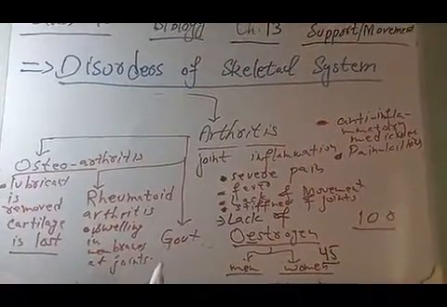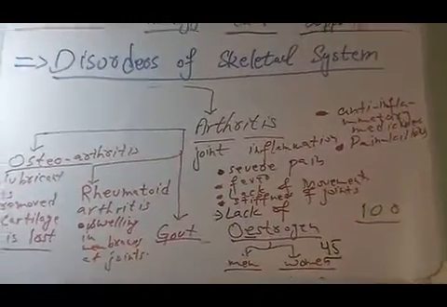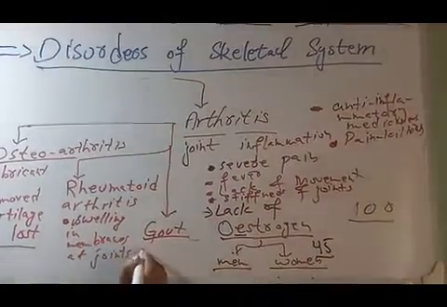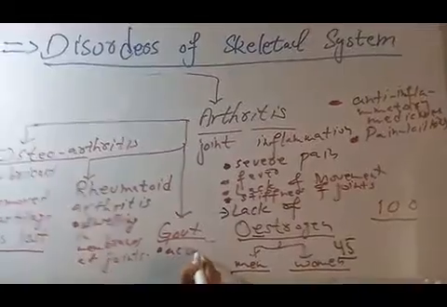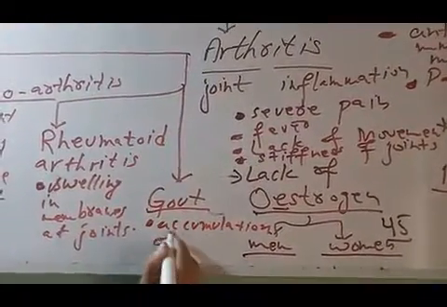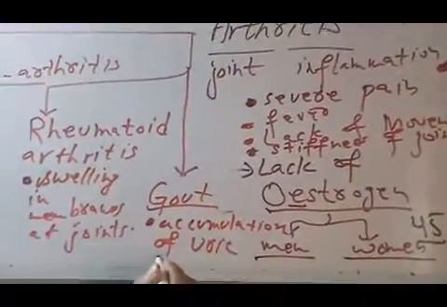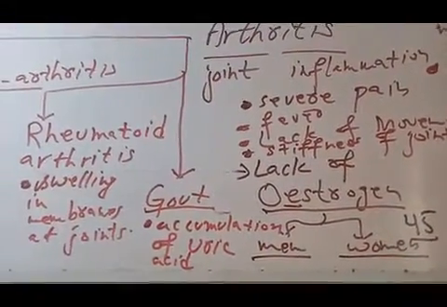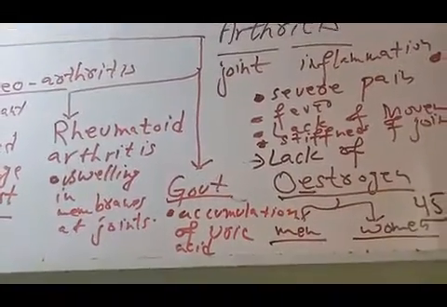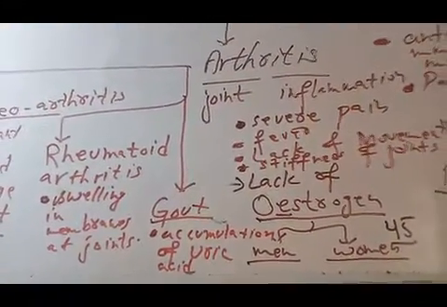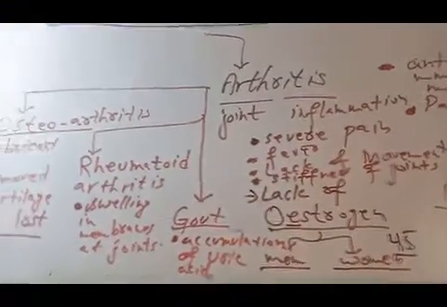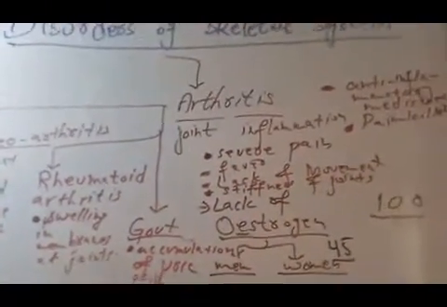The third type of arthritis, which is very common, is gout. It is due to the accumulation of uric acid. When your kidney is not functioning properly, uric acid starts to be collected in the body, in particular the weight bearing parts, and in particular the feet and toes.